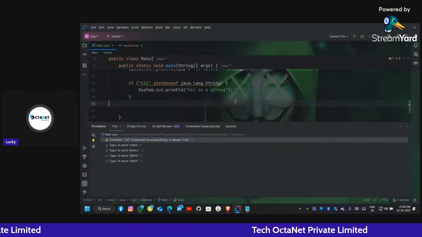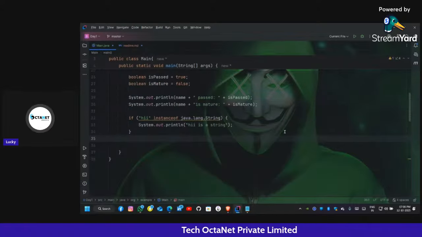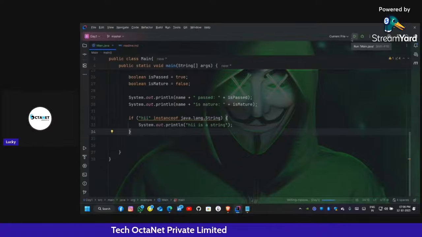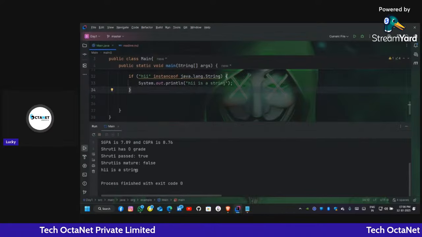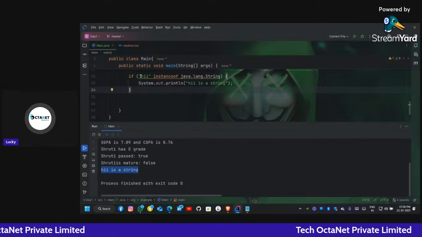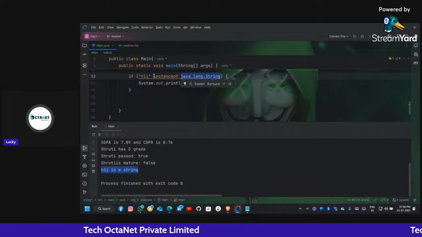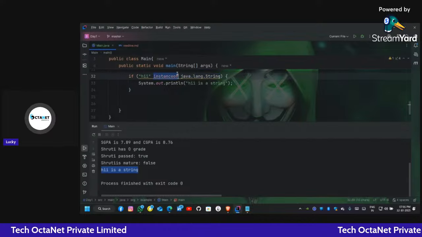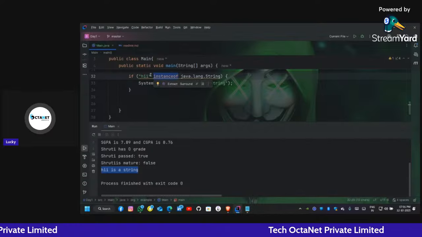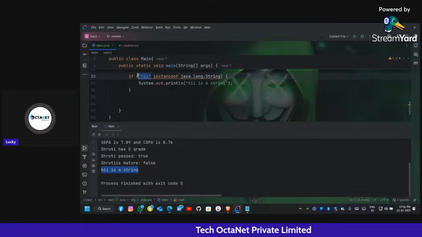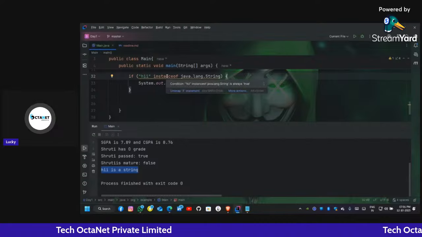Okay, so let's ignore that. We don't have anything to do. Let's run. So it says that hi is a string and it is an instance of the java.lang.String class. So the job of the instanceof operator is to find which class an object comes under. If the object is an instance of the particular class, it returns true, otherwise it returns false.